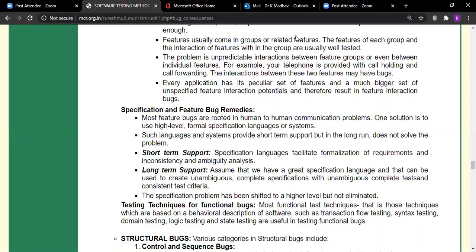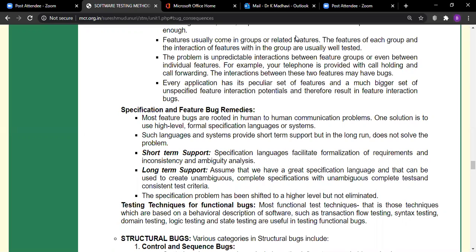Testing techniques for functional bugs. Most functional test techniques, that is, those techniques which are based on a behavioral description of software, such as transaction flow testing, syntax testing, domain testing, logic testing, and state testing, are useful in testing functional bugs. So these are the testing techniques, that is transaction flow, path testing, logic testing, state testing, functional testing, that we will be discussing in detail in later sections.